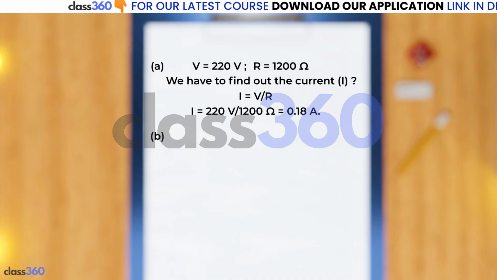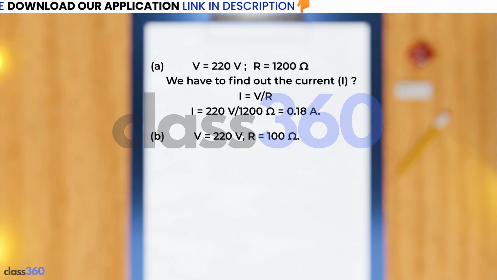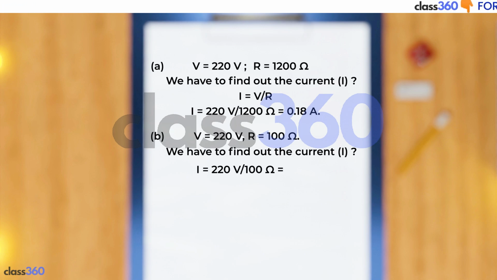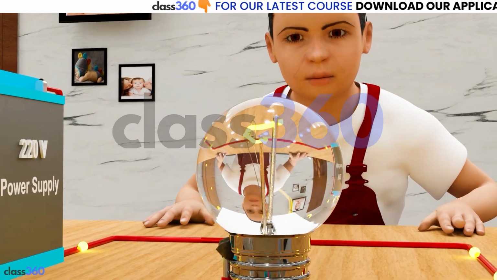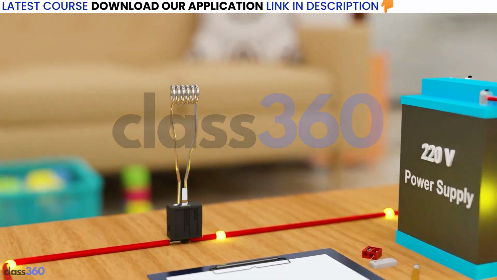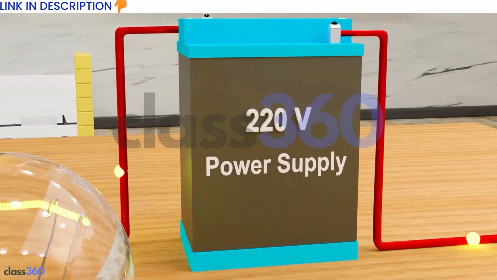In the next question, we have been given V and R and again we have to find out the current, that is 220 volt upon 100 ohm is equal to 2.2 ampere. Note the difference of current drawn by an electric bulb and electric heater from the same 220 volt source.